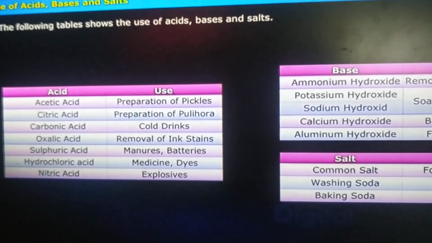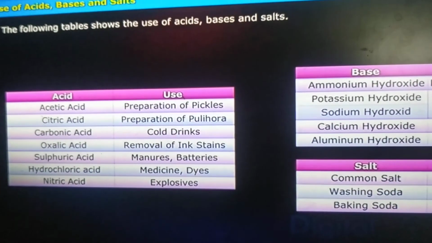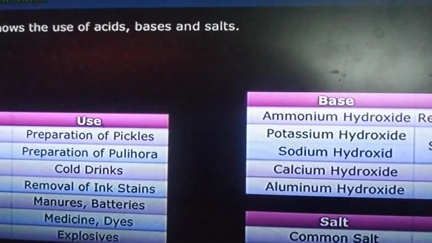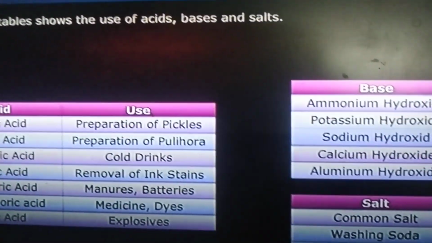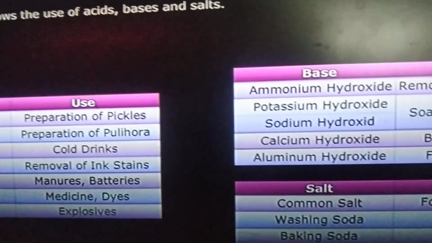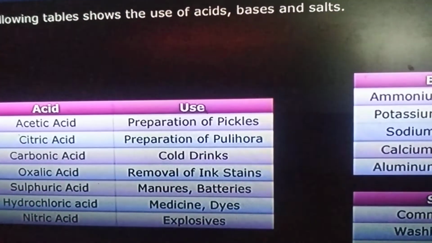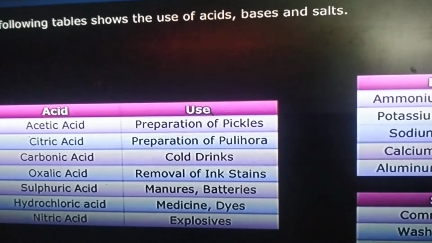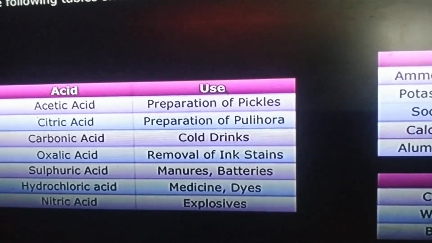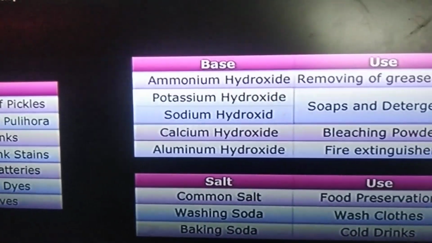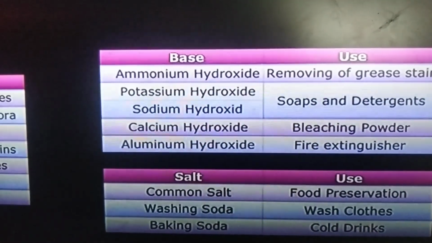And the uses of acids, bases and salts are provided in your textbook. Once again revise the lesson and listen to the video twice, then you can understand the lesson. Okay children, once again revise through the lesson. Once you go through the lesson, you can understand well.